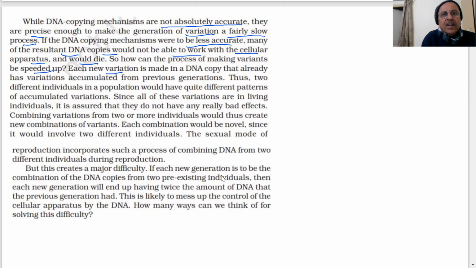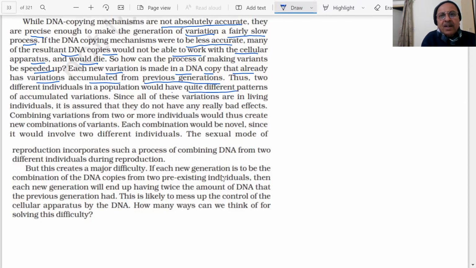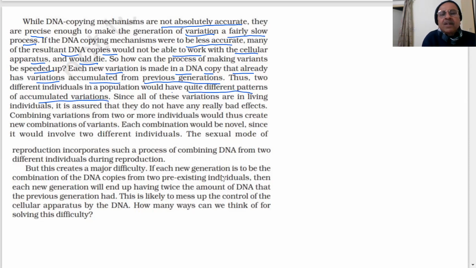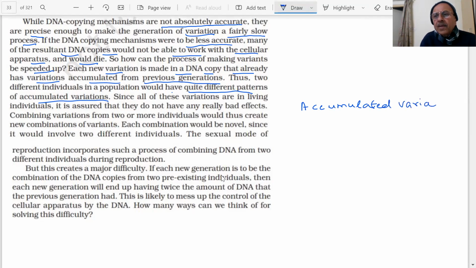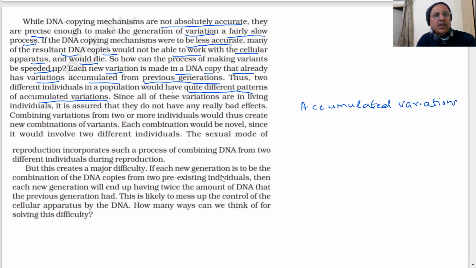Each new variation is made in a DNA copy that already has variations accumulated from previous generations. Thus, two different individuals would have quite different patterns of accumulated variation. We have accumulated variations coming from many generations. It is assured that they do not have really bad effects.